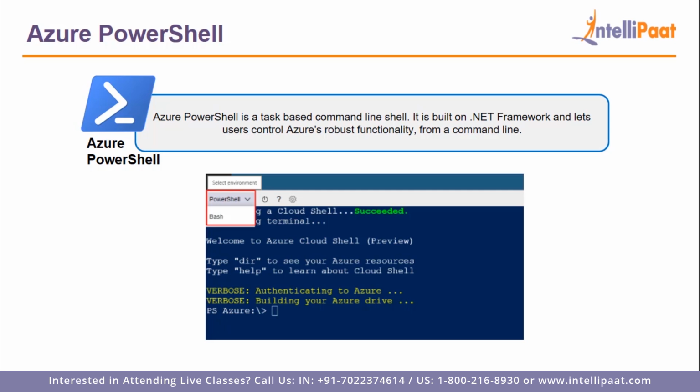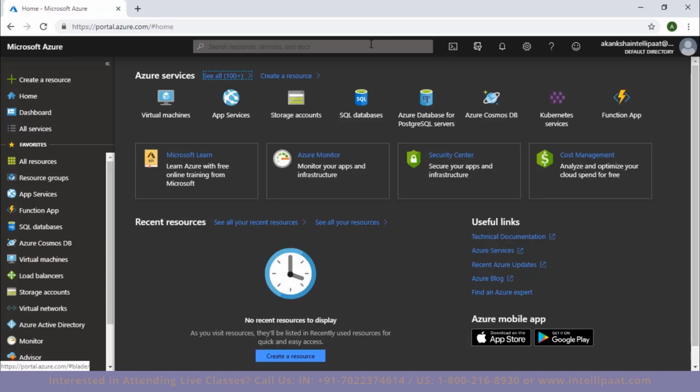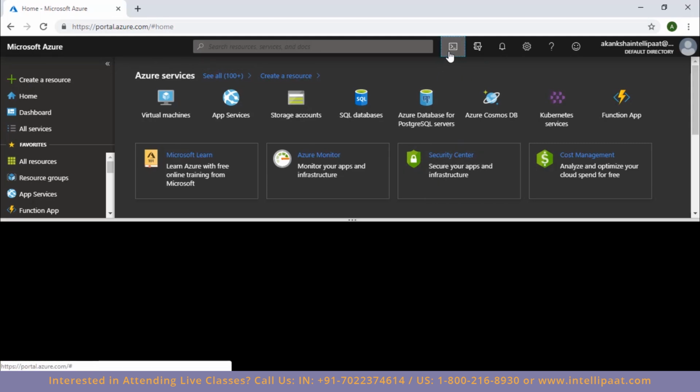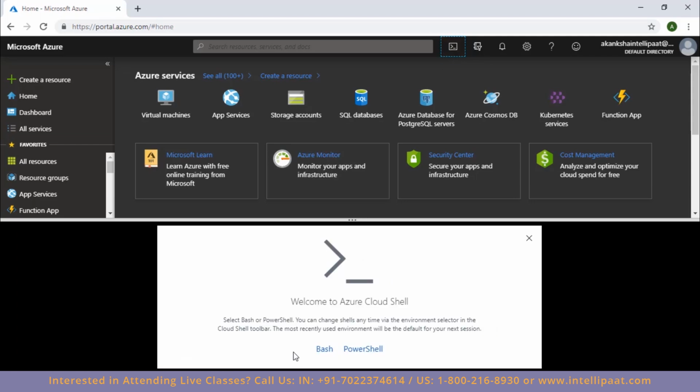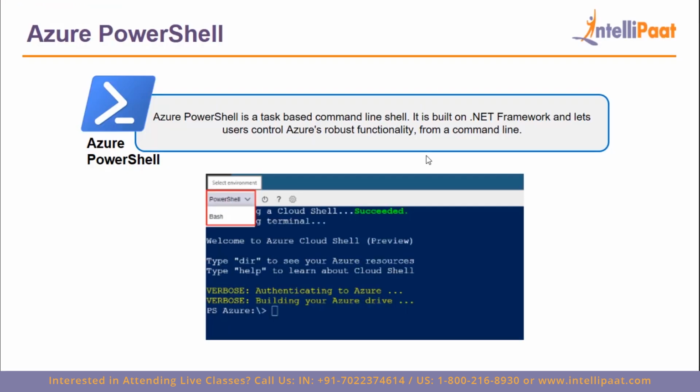To do that, let me show you how you will do that. Once you have signed into your account, this is what you will see. All you have to do is click on this button here that says Cloud Shell. Once you click on it, you will be given two options, that is Bash and PowerShell. If you click on PowerShell, the PowerShell command line tool will be opened for you and you can start using it directly. So that's how you access PowerShell from your Azure account, or alternatively you can also run it locally from your machine.